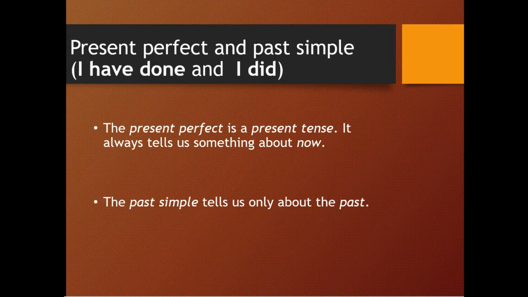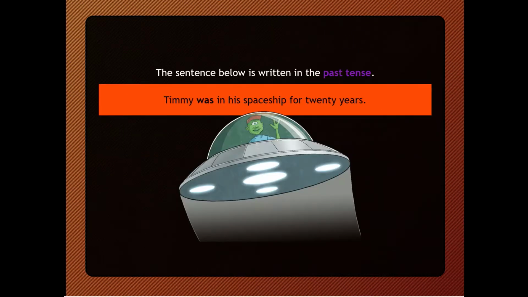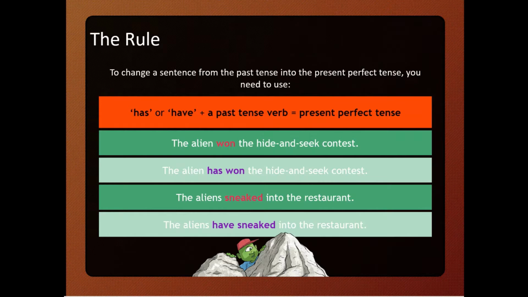The present perfect is a present tense. It always tells us something about now. But the past simple tells us only about the past. The next one, the rule. To change a sentence from the past tense into the present perfect tense, you need to use have or has plus a past participle verb. And you do have here some examples.